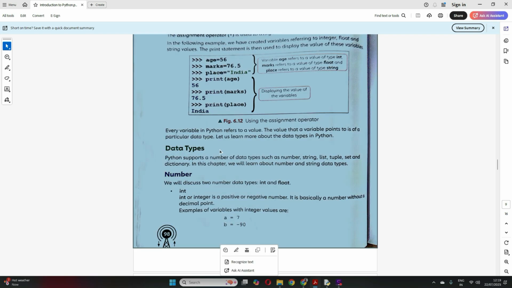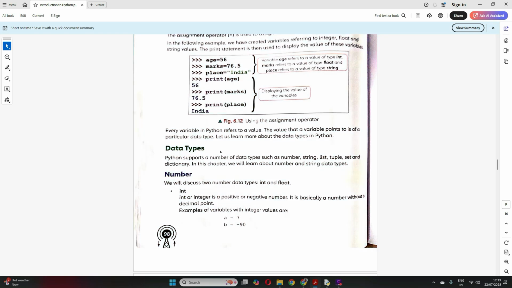When you are assigning a value to a variable, the values can be of different types, right? It can be a number, it can be characters that you assign to a variable. So based on what you are assigning to a variable, that defines its data type. Like in this example, age is equal to 56. Here, without any decimal, we just have a normal positive integer. So this kind of data type is called an int data type. Int is a number data type.